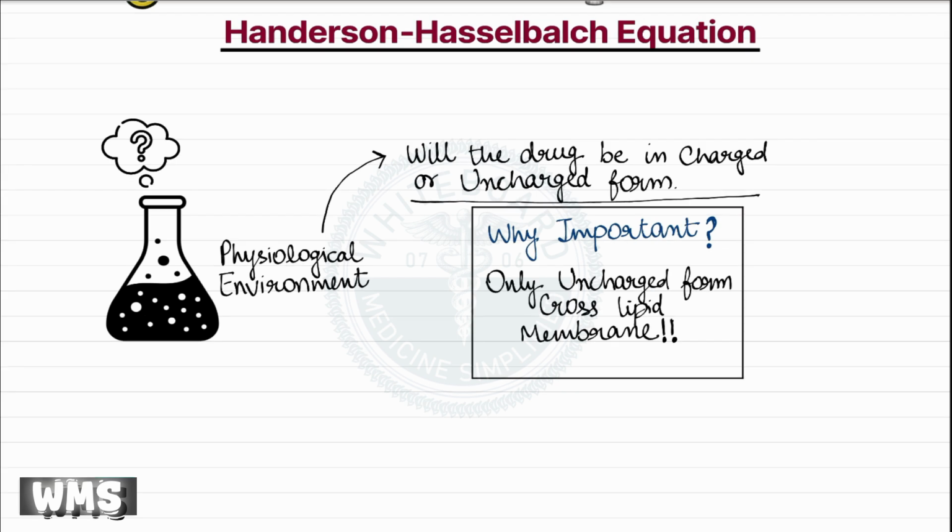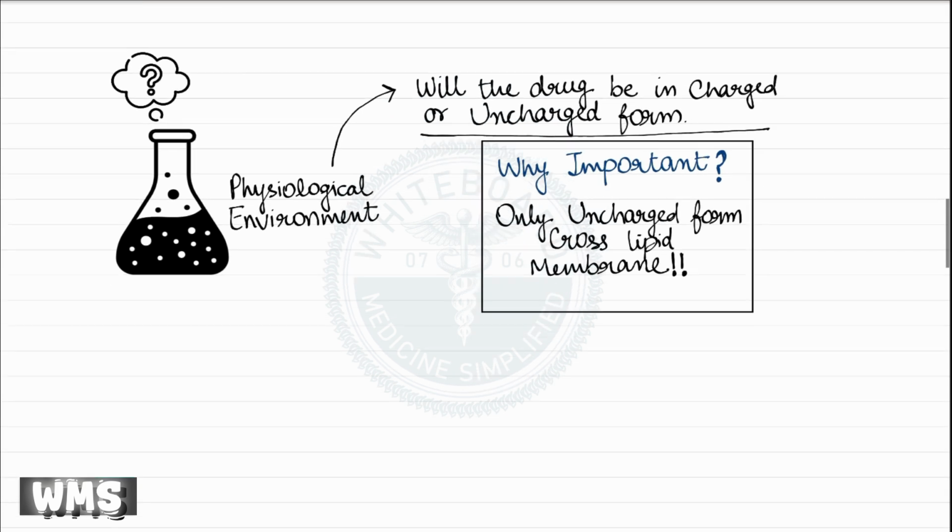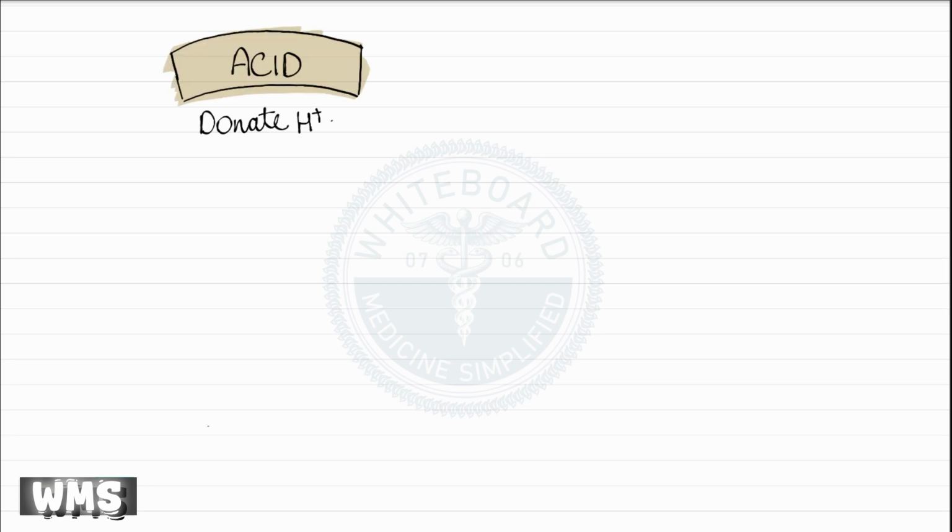Most drugs that we use clinically are either weak acids or weak bases. From basic chemistry, we know that an acid is a substance that can donate a hydrogen ion, whereas a base is a substance that can accept a hydrogen ion.